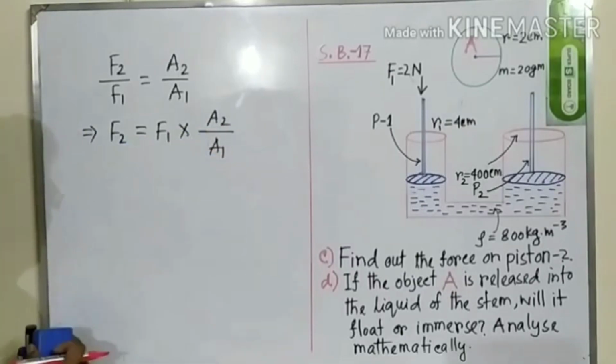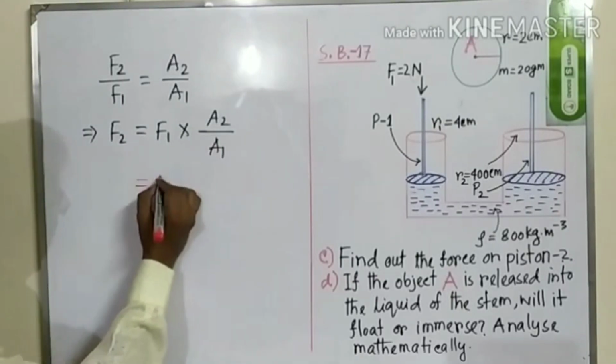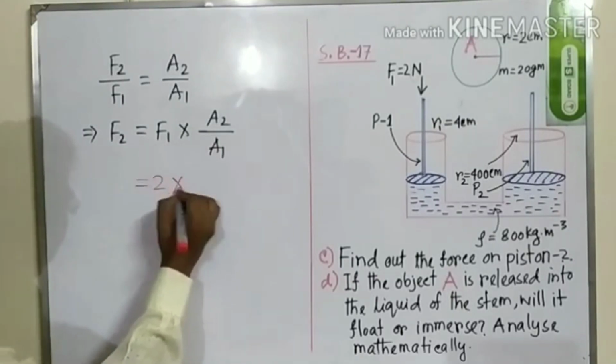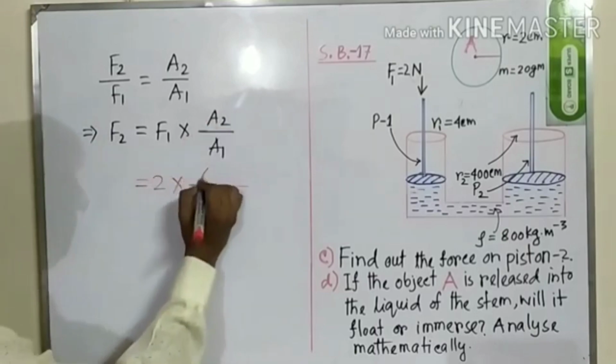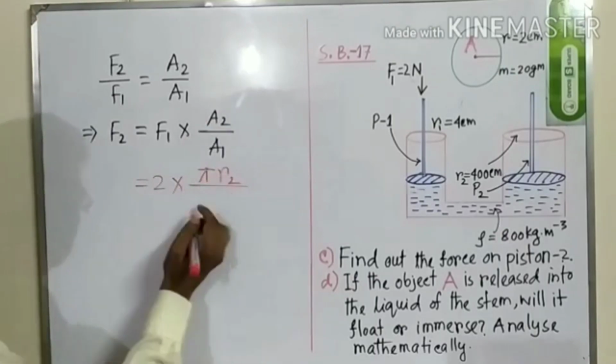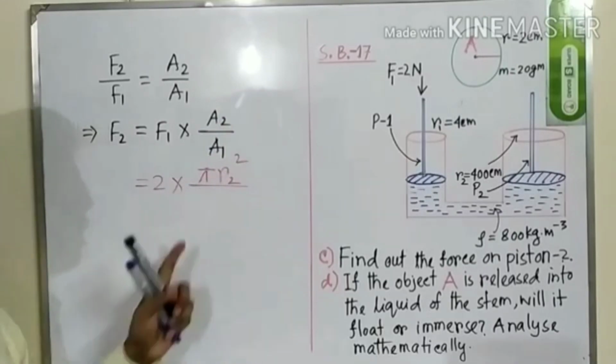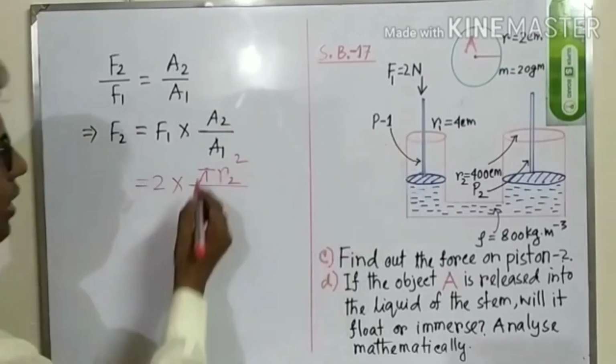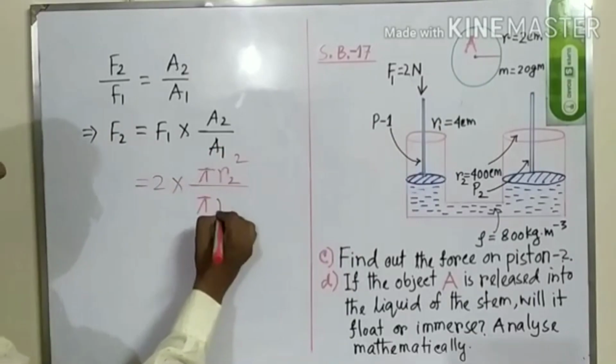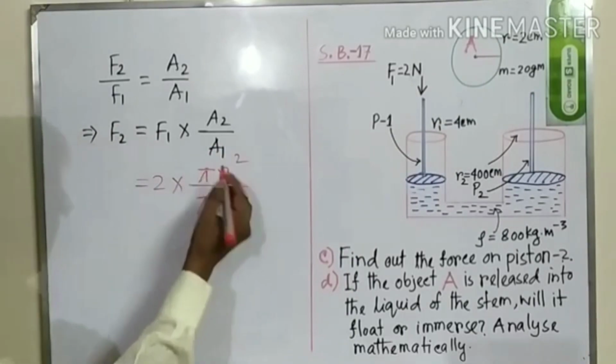There is no space, so I am going with the next line. F1 means the 2 Newton multiplied by A2 means pi R2. This 2 is for this square. Pi R square is the formula of the area of this circle. And A1 means pi R1 square.